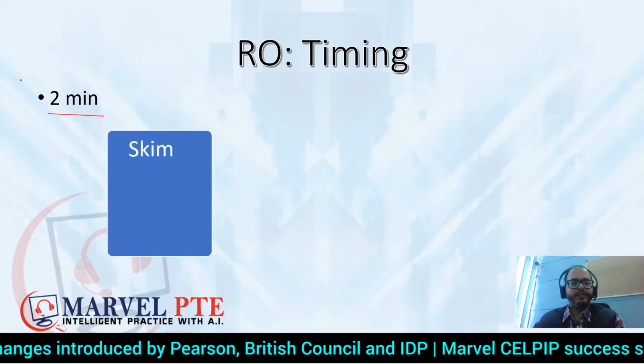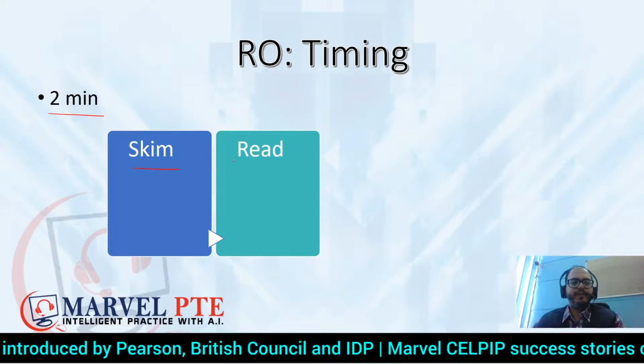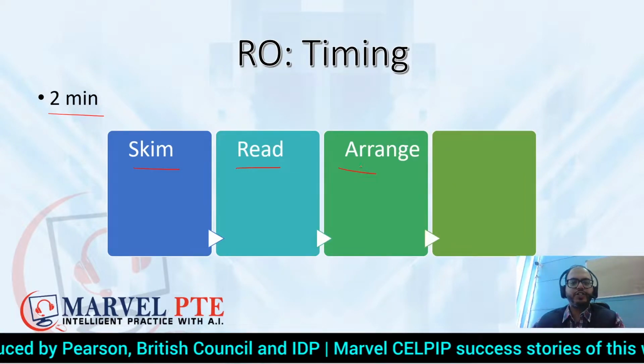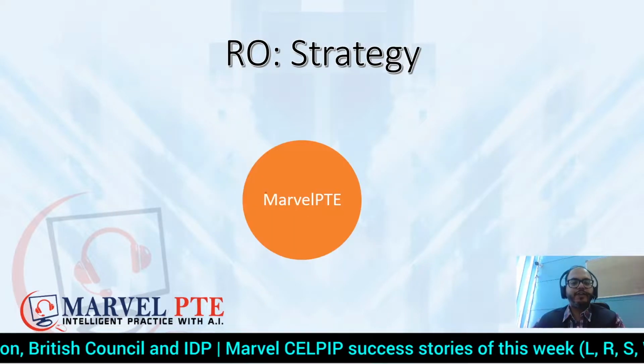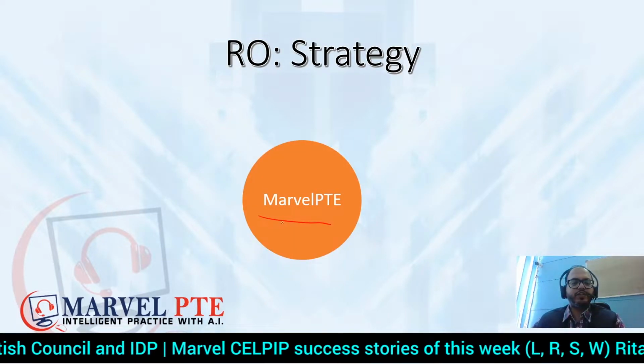So you have 2 minutes. In 2 minutes you have to skim, read the content and arrange. After arranging, you have to confirm. What is our reorder strategy? Consider Marvel PTE as the center of the universe.